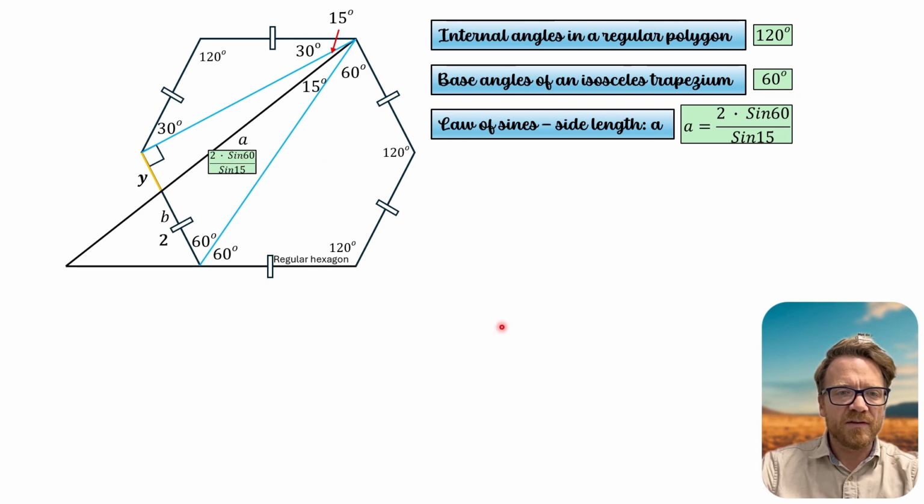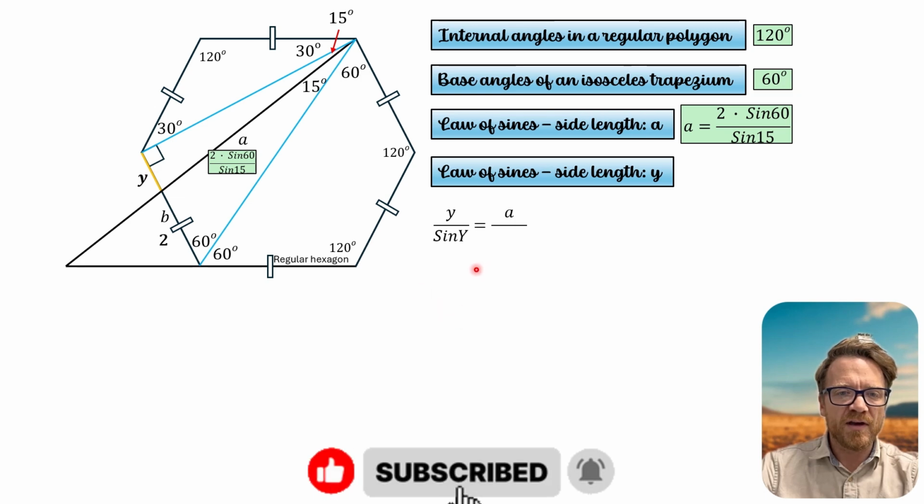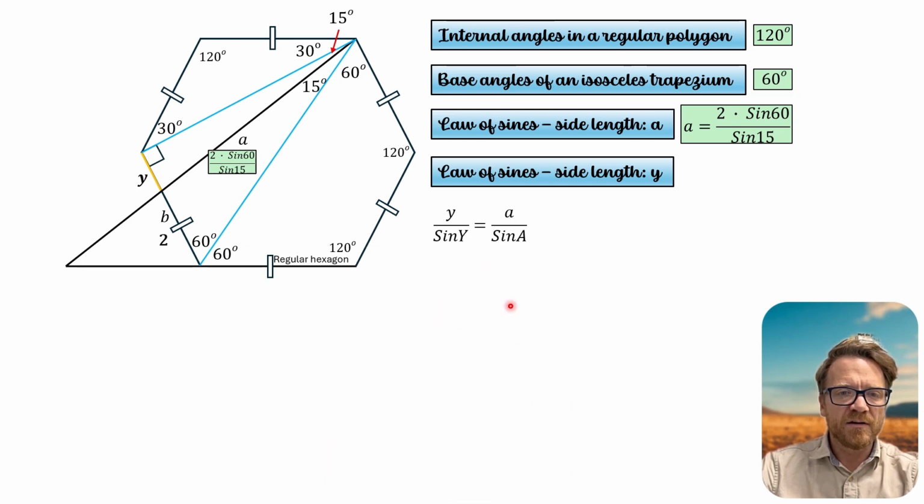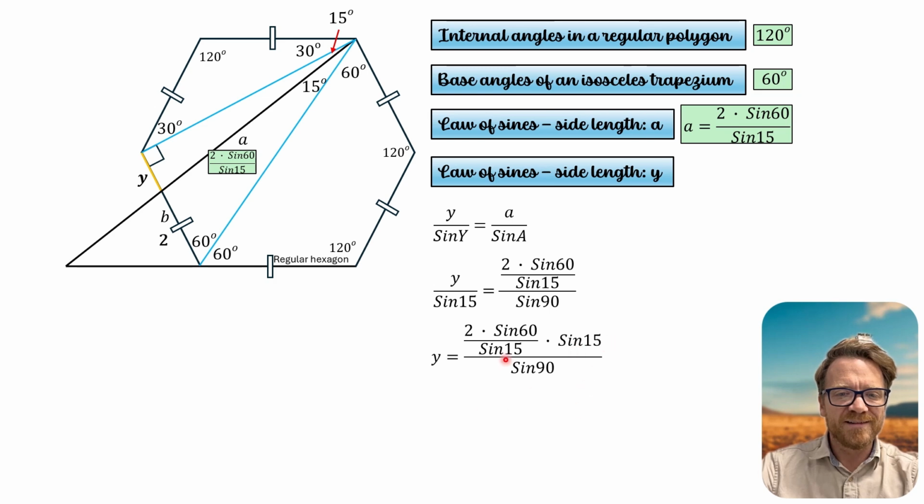All right, so the next thing that we're going to do then is, because we know this length here, and we have this angle, which is opposite side y, and we have this angle opposite side A, we can use the law of sines again. Now we would say that y over sine of y equals A over sine of A. So y we don't know, sine 15. Then A is obviously 2 sine 60 over sine 15. We can multiply both sides by sine 15. Okay, these will obviously cancel out, leaving us with 2 sine 60 over sine 90.